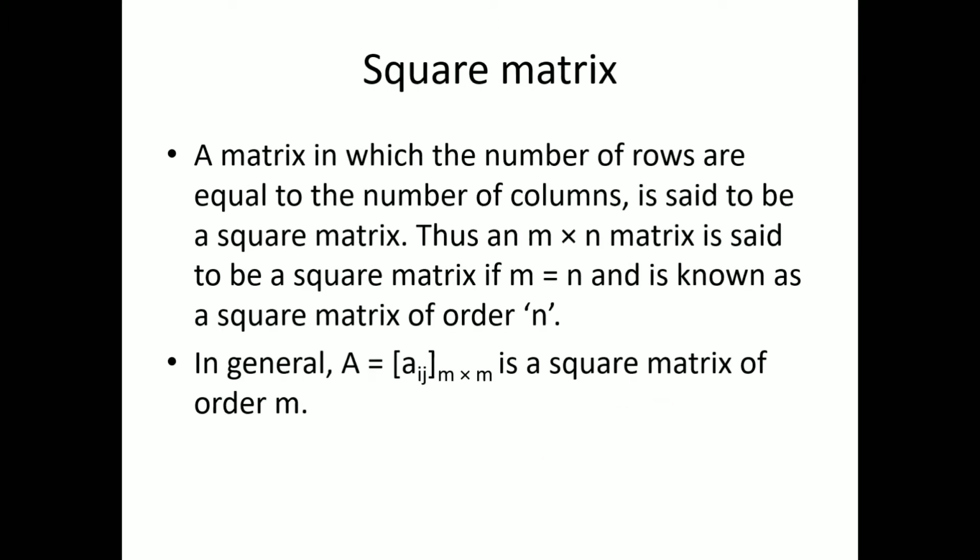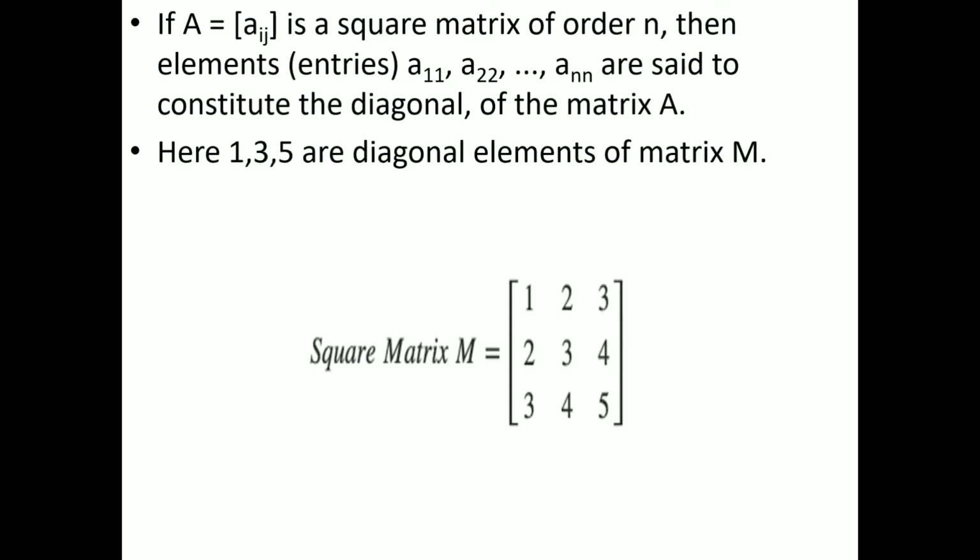Square matrix. A matrix in which the number of rows is equal to the number of columns is said to be a square matrix. Thus, an m cross n matrix is said to be a square matrix if m equals n. If A is a square matrix of order n, then elements a11, a22 up to ann are said to constitute the diagonal. 1, 3 and 5 are diagonal elements of matrix M.